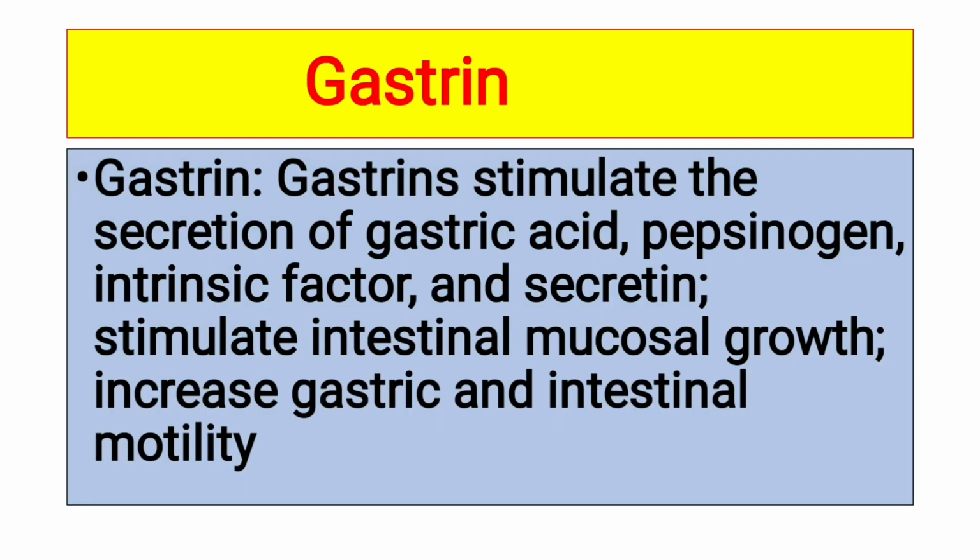Other is gastrin. Gastrin hormone stimulates the secretion of gastric acid, pepsinogen, intrinsic factor, and secretin. It stimulates intestinal mucosal growth and increases gastric and intestinal motility. So what is the function of gastrin? Gastrin plays an important role in stimulating secretion of gastric acid, meaning HCl, pepsinogen that is activated into pepsin, intrinsic factor, and secretin. It also stimulates intestinal mucosal growth, and gastric and intestinal motility are also increased by gastrin. So these are the functions of gastrin.